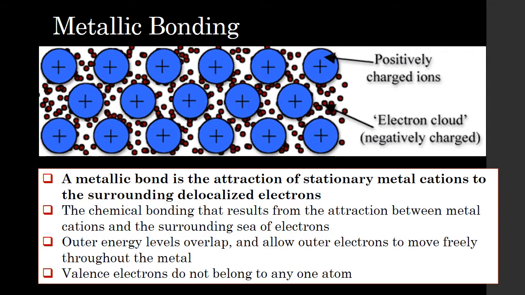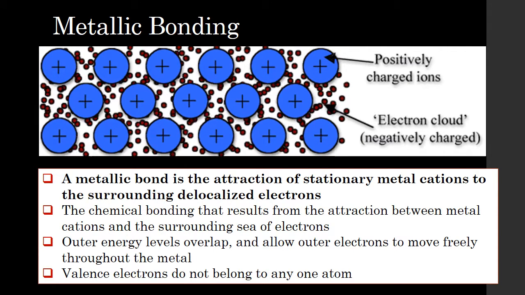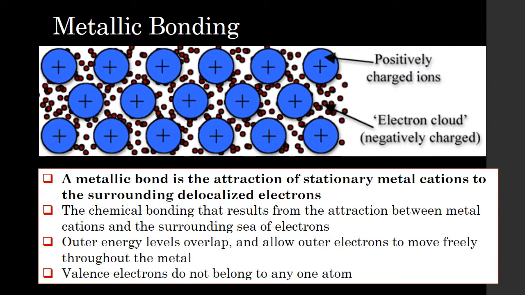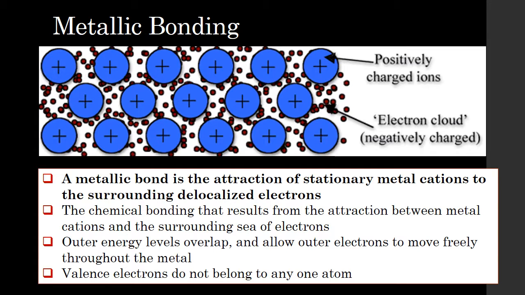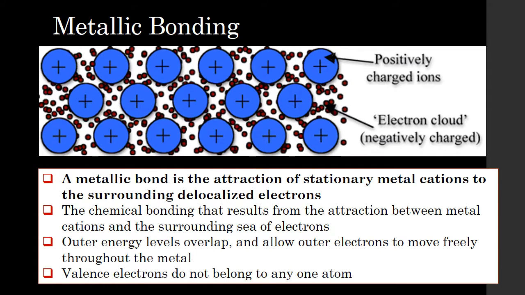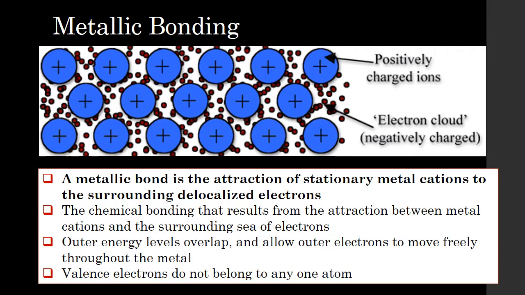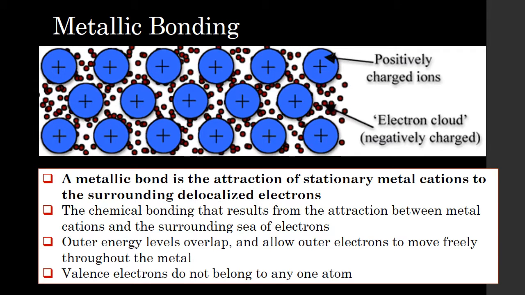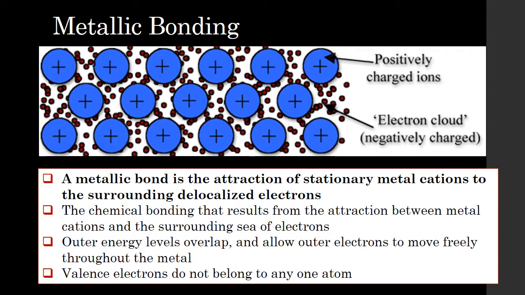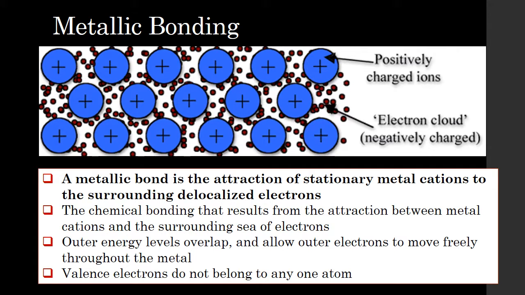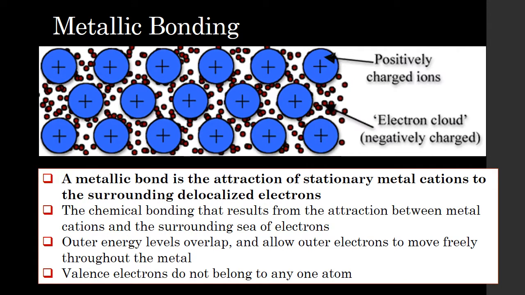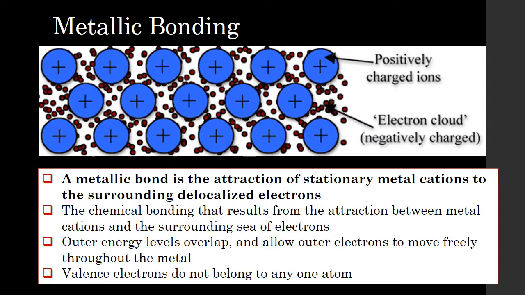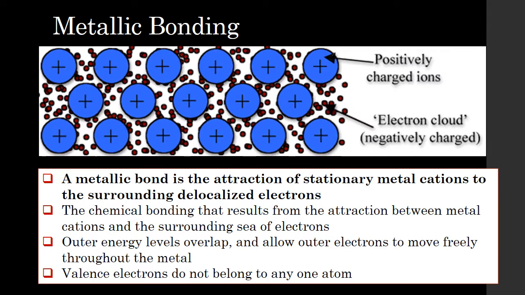So if we're looking at metallic bonds, as I said before, there's positively charged ions, and in metals they don't really hang on to their outermost electrons very well, so that forms the electron cloud, a negatively charged sea of electrons. So a metallic bond is the attraction of the stationary metal cations to the surrounding delocalized electrons. They're delocalized, so they can float between the different cations. It is the chemical bonding that results from the attraction between metal cations and the surrounding sea of electrons.